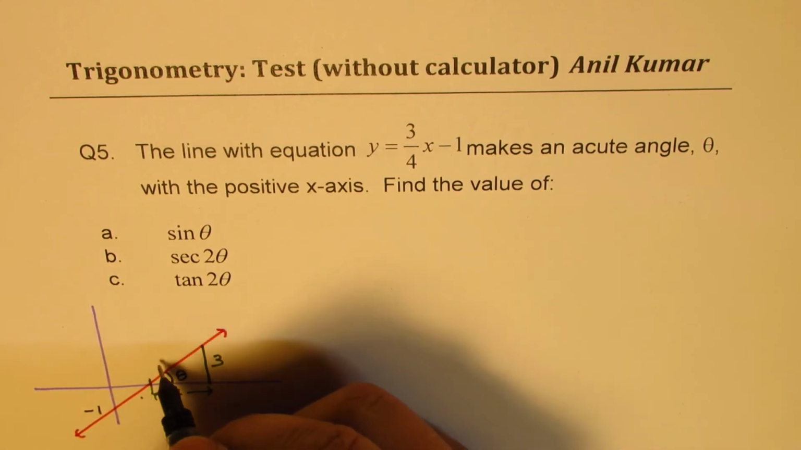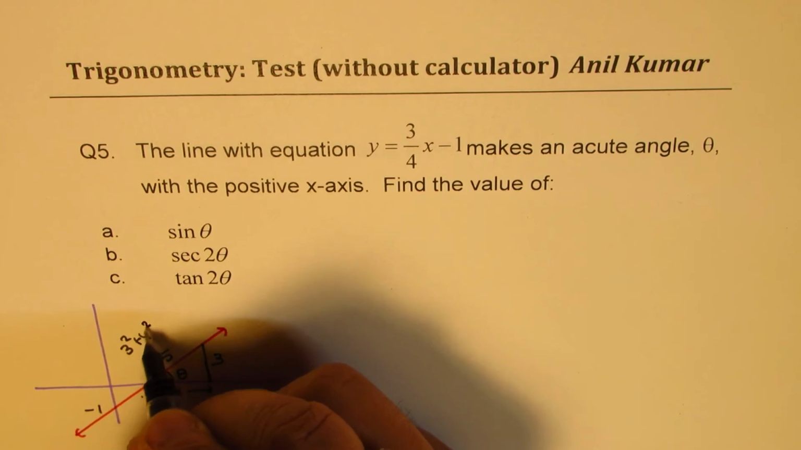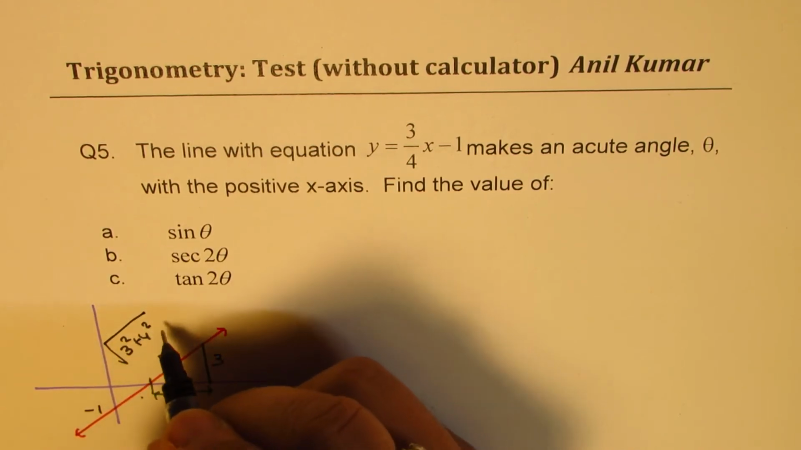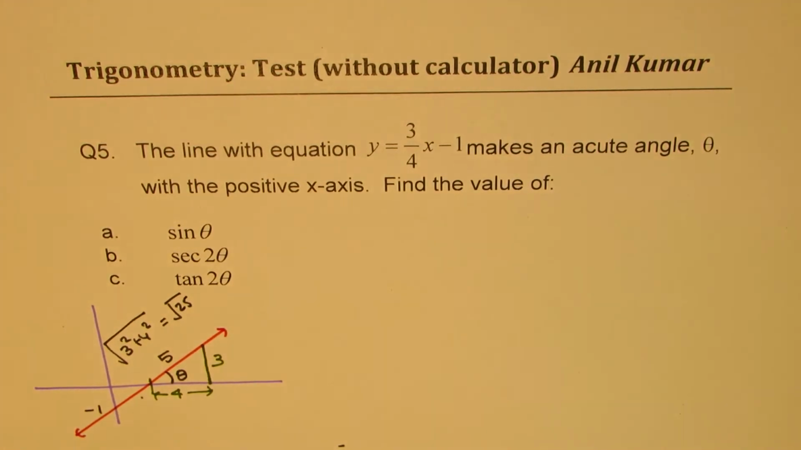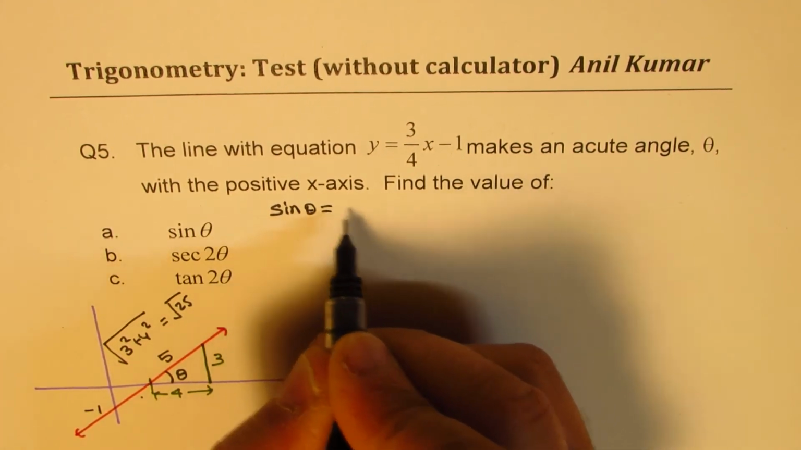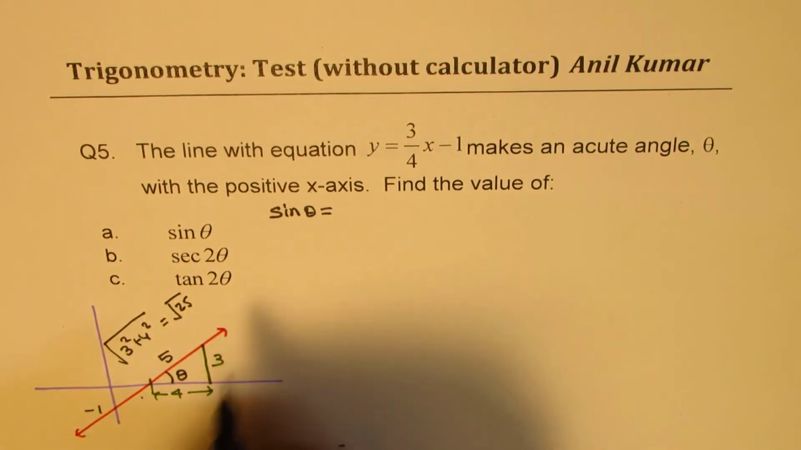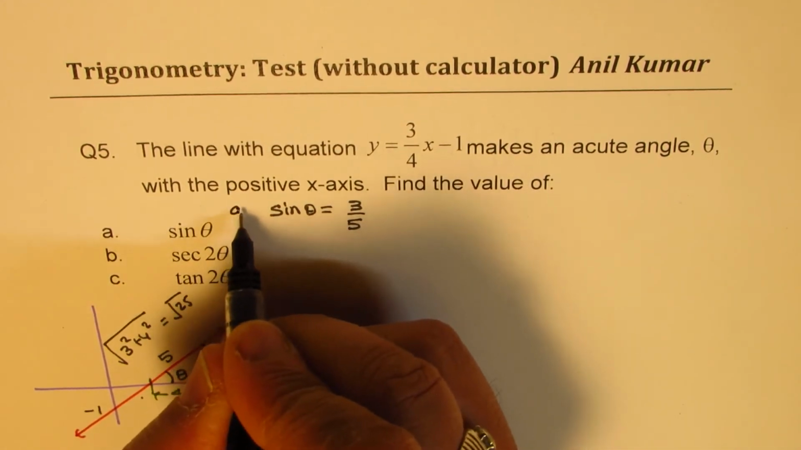So this side should be equal to 5, right? Right triangle. So it is the square root of 3 square plus 4 square, which is square root of 25. It has to be positive always. So 5, correct? So we can write down the value of sine theta as equal to 3 over 5. So that is part A.